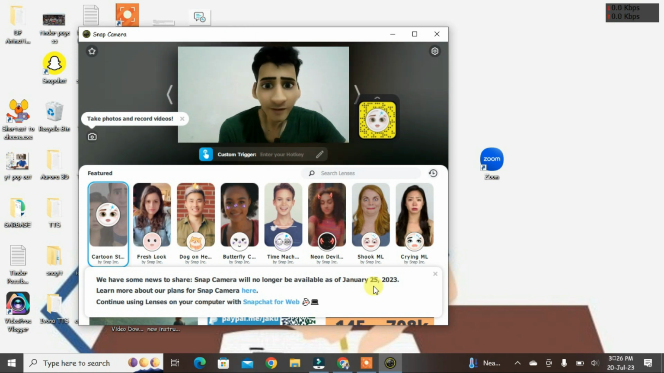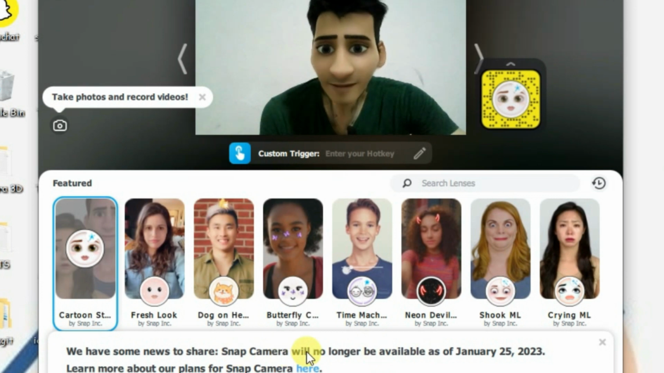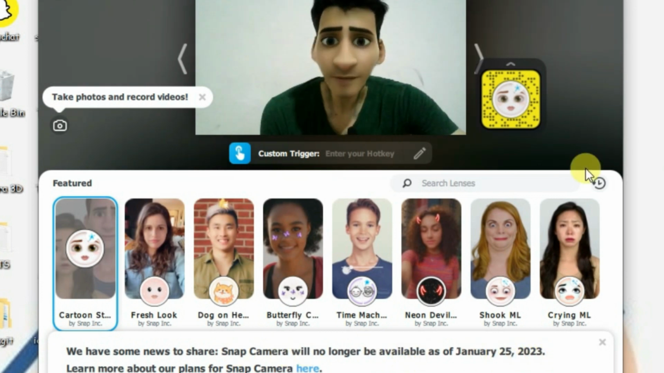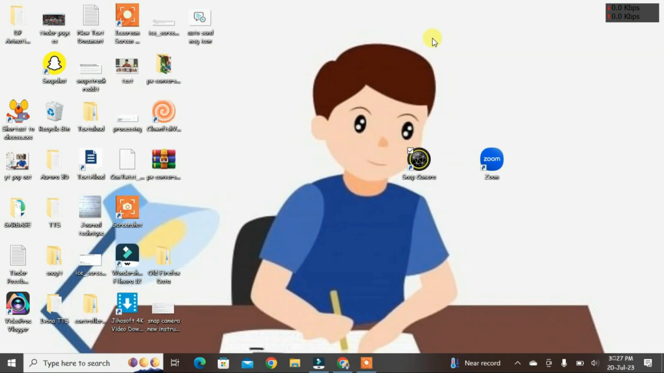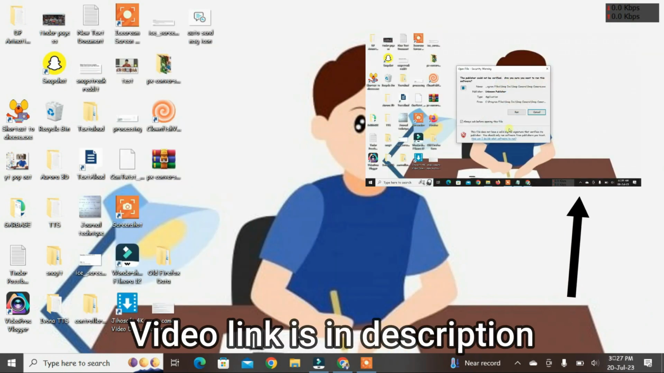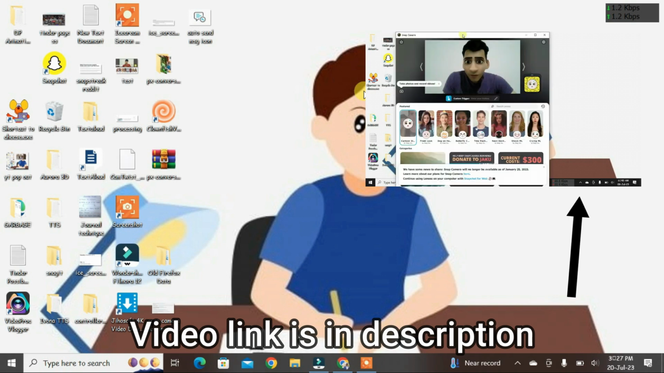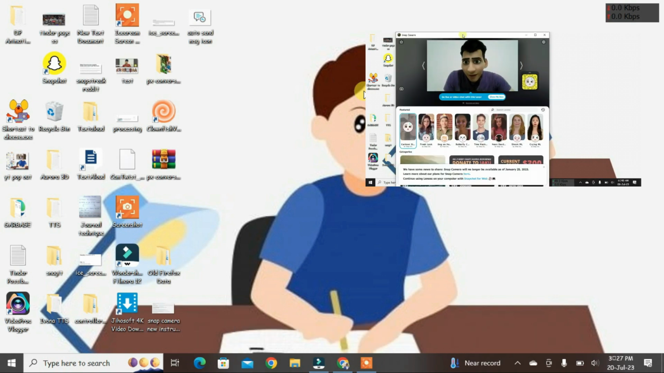So if you want to use Snap Camera filters in your Zoom meetings, then you just have to know how you can use Snap Camera in 2023. You can see here Snap Camera is no longer available as of January 25, 2023. Okay, let's close this for now. And I have a video here, you can see right here. This video will guide you on how you can still use Snap Camera on your PC perfectly.